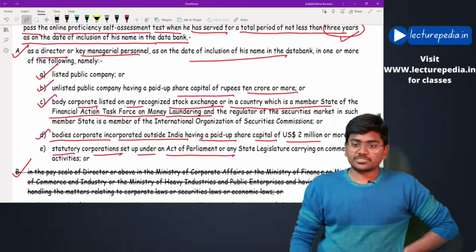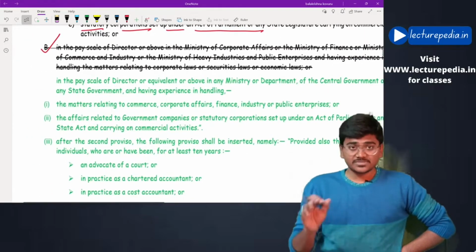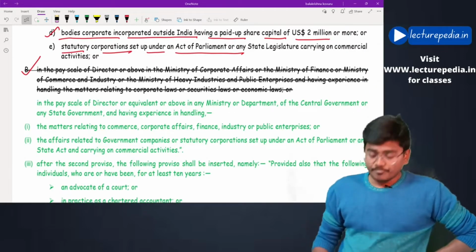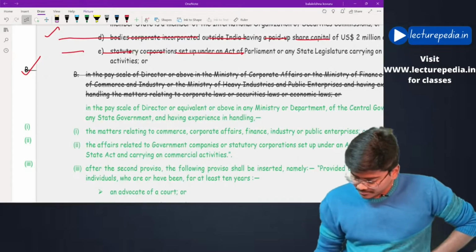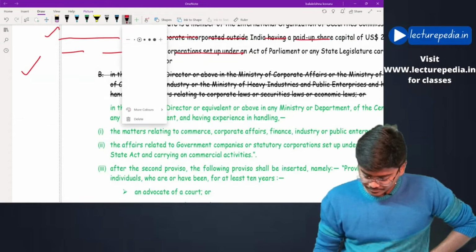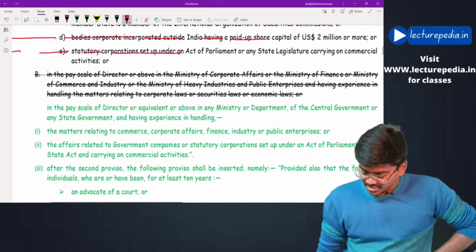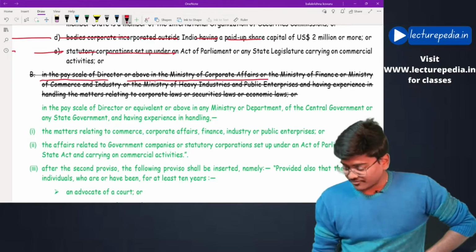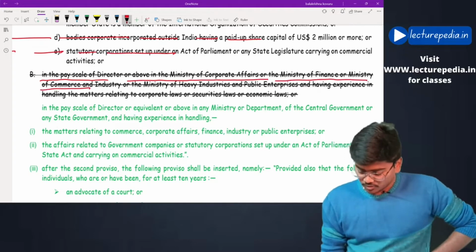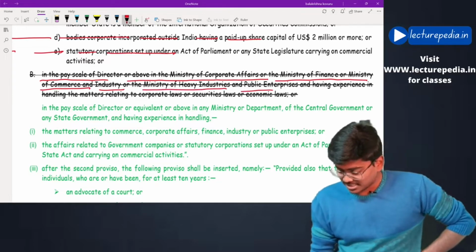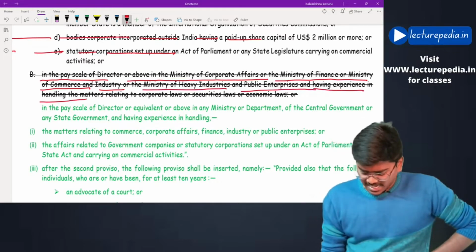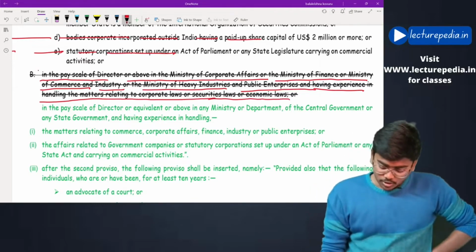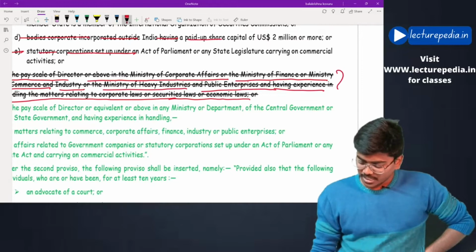That is one exemption. Another exemption is, earlier it was said that if the person has worked in the pay scale of director or above in Ministry of Corporate Affairs or Ministry of Finance or Ministry of Commerce and Industry or Ministry of Heavy Industries and Public Enterprises and having experience in handling the matter relating to corporate laws or security law or economic law, to these types of people the exemption was applicable earlier.